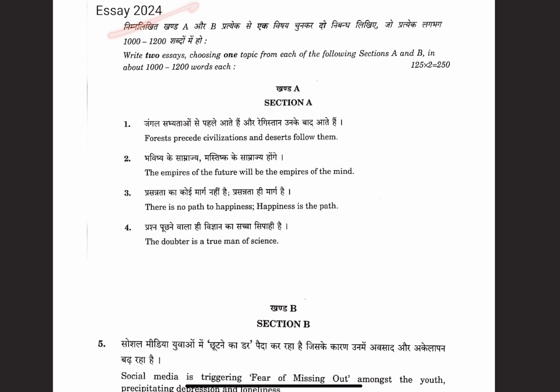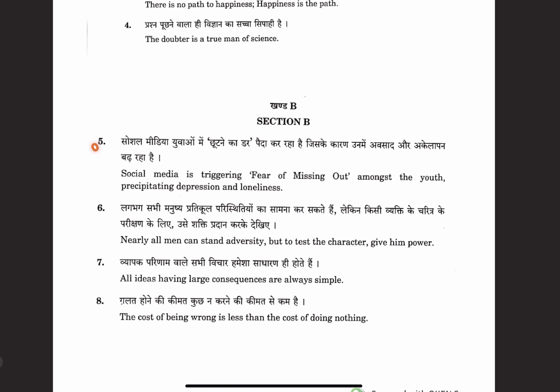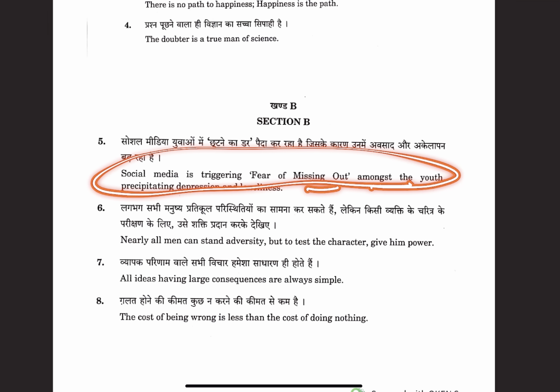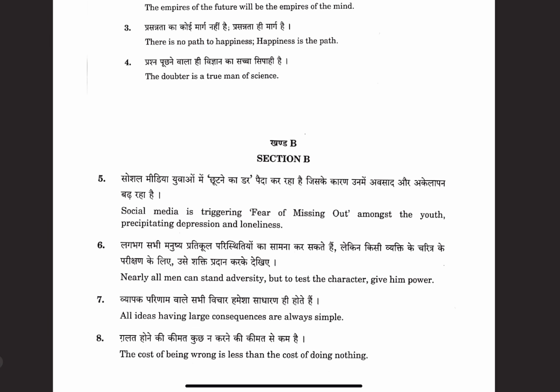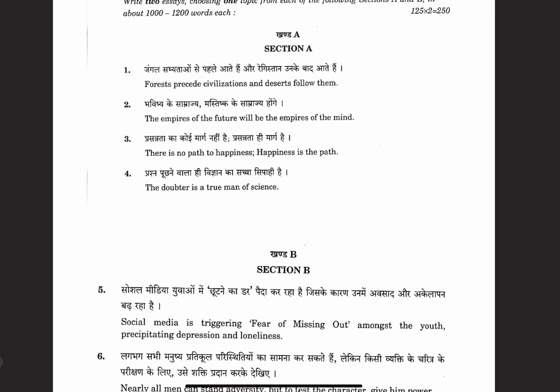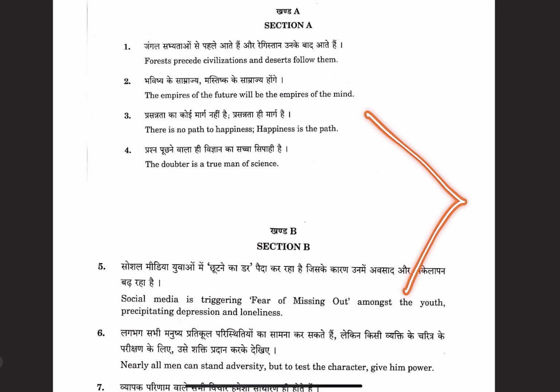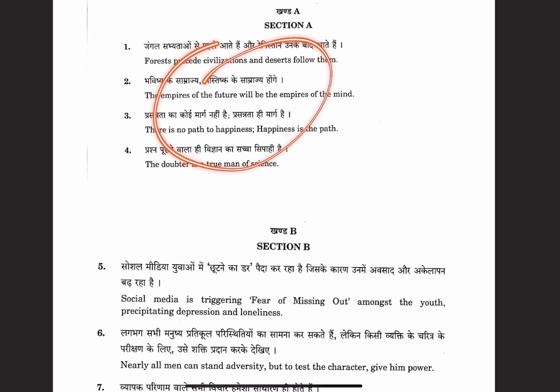For example, if we see the 2024 paper, in section A you can see that a lot of philosophical based essays have been given. This is the only information based essay that is given, which you can write using your general studies knowledge. The remaining topics are philosophical topics. So if you are prepared on how to write philosophical topics, you will be able to attempt both the sections. But if you want to maintain diversity, in one section you can attempt an information based essay, and in the other section you can attempt any of the philosophical topics.